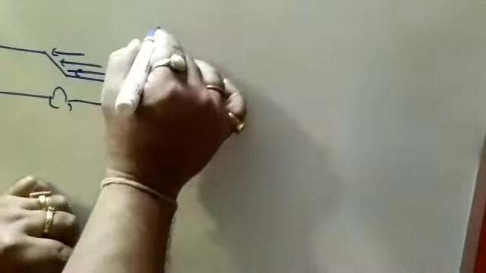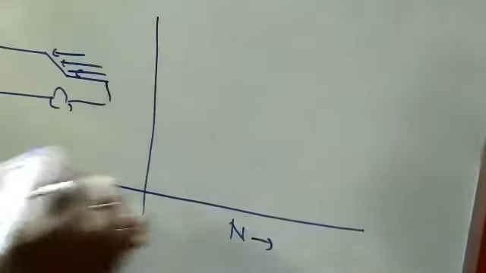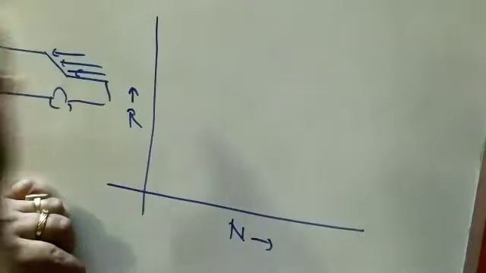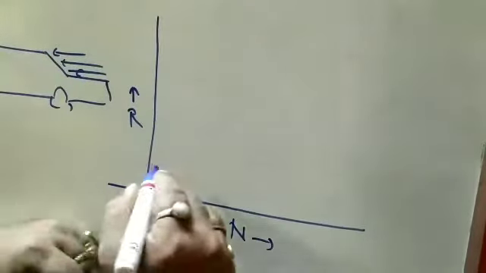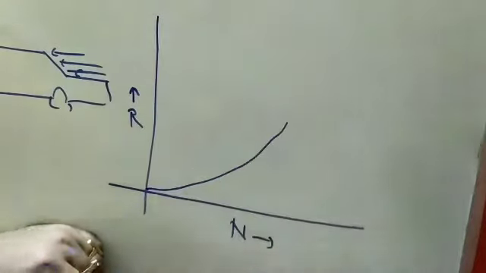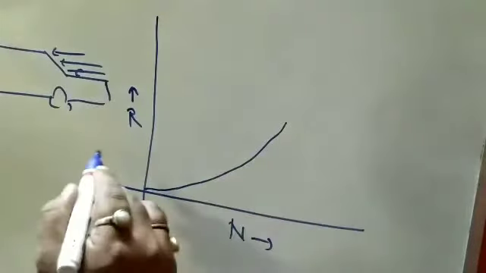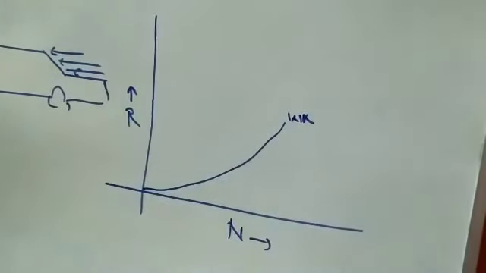Now if we plot a curve where N represents the speed of the car and R represents the resistance offered by the different factors, the first one we consider is the wind resistance. It takes this shape. As the speed increases, you could see the resistance offered by the wind. I am writing that as WR, wind resistance. It behaves like this. Now another type of resistance is there.